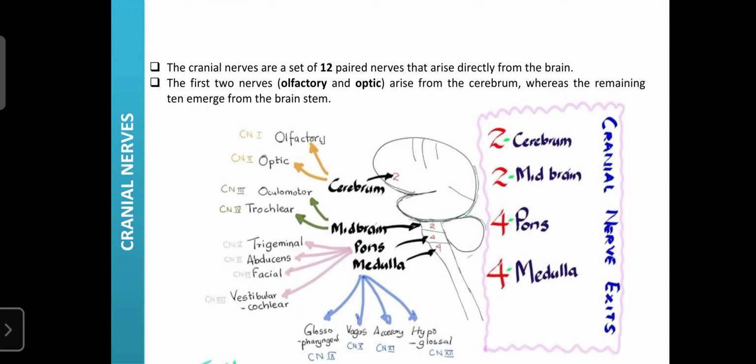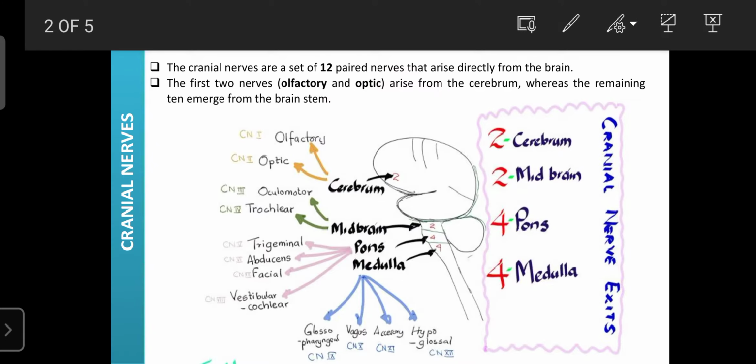Regarding the introduction, cranial nerves are the 12 paired nerves that arise directly from the brain. The first two nerves, the olfactory and optic, arise from the cerebrum. The remaining 10 arise from the brainstem. So of the 12 cranial nerves, the first two, the olfactory and optic nerves, arise from the cerebrum, and the remaining 10 pairs arise from the brainstem.